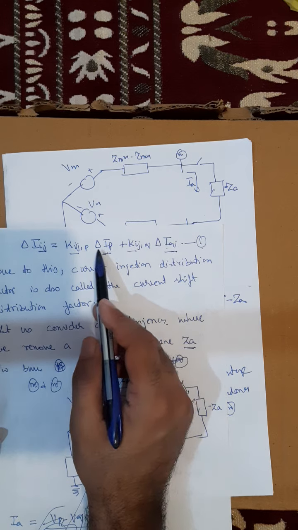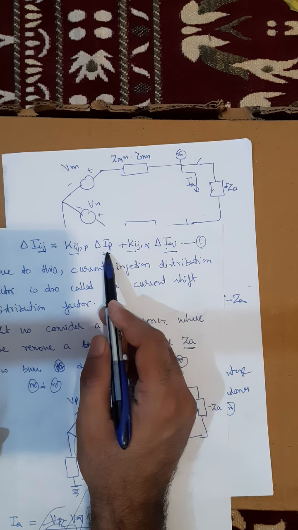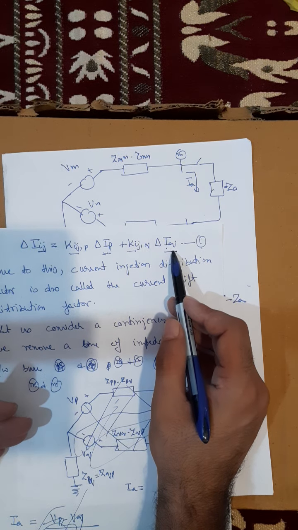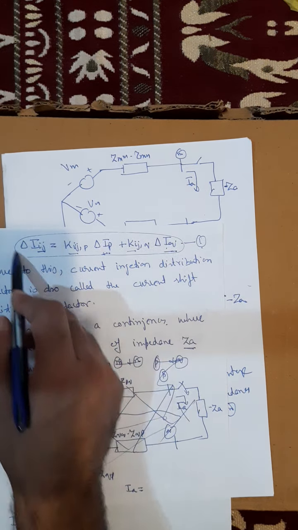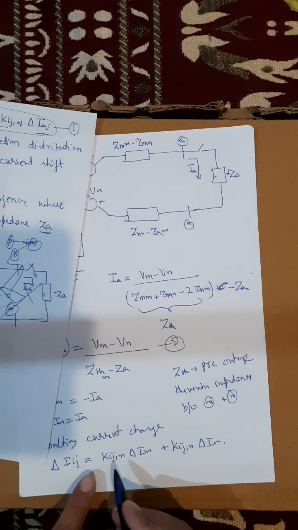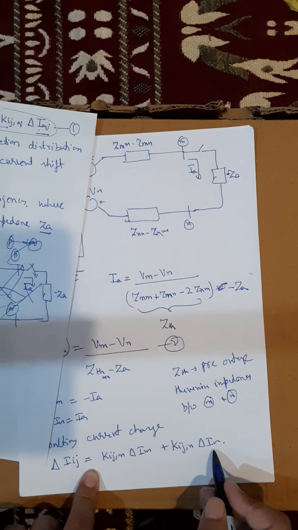Okay, so here I was taking buses P and Q. Instead of buses P and Q, we can take the change in current injection at buses M and N as well. So this was the general equation, so it can be modified like this. Delta Ij between buses I and J is nothing but delta Im plus delta In.